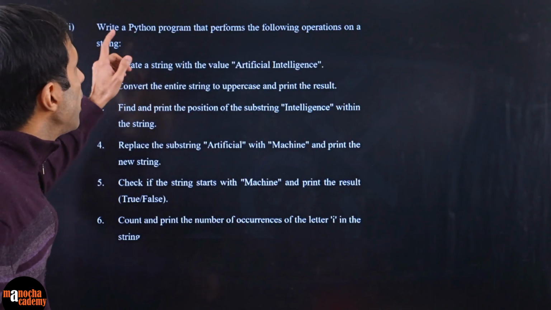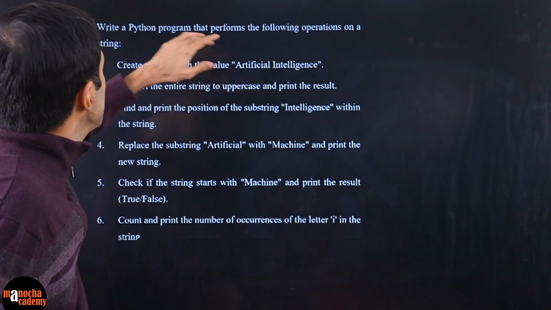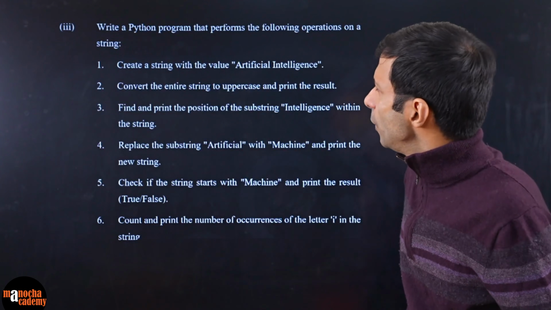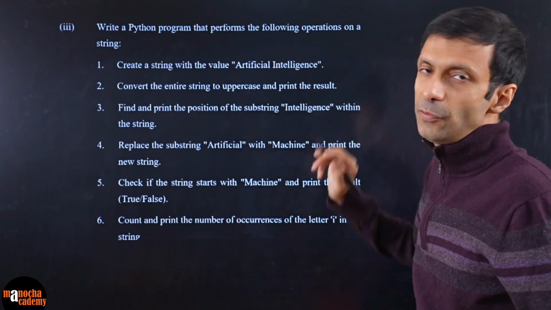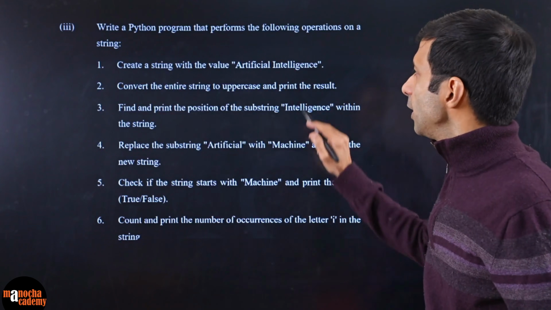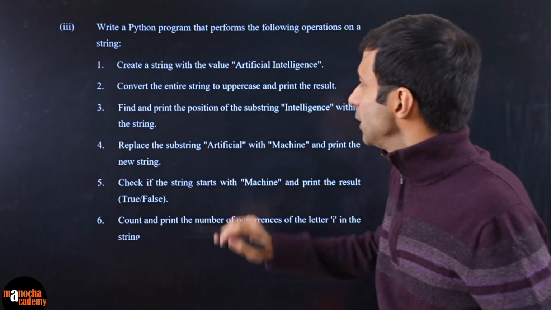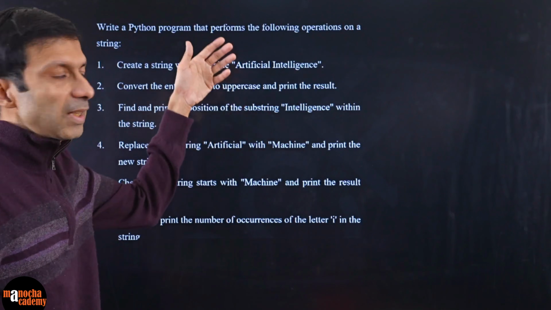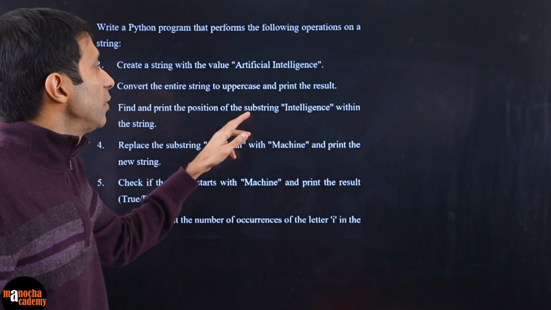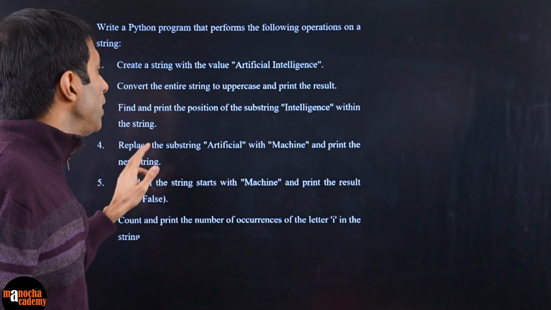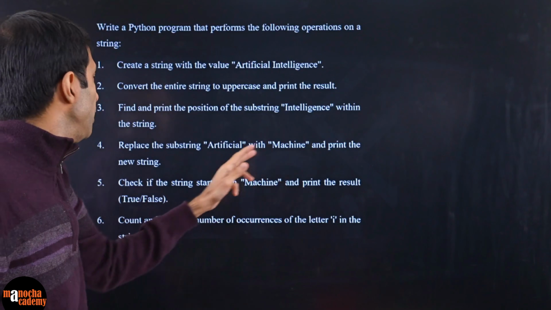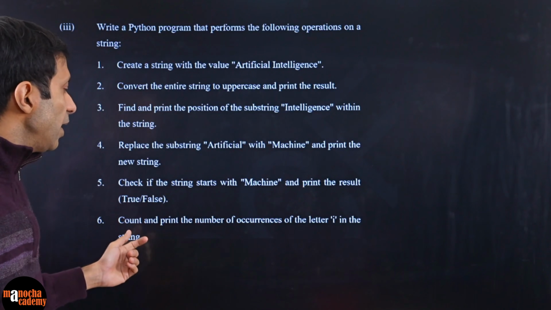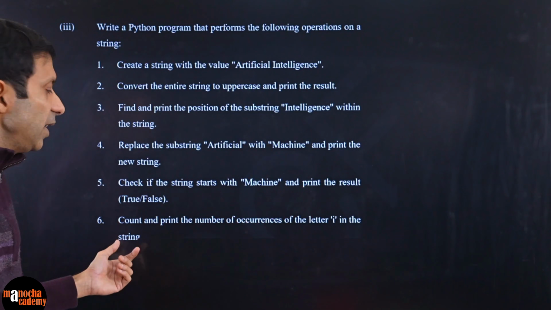What is the next question? Write a Python program that performs the following operations on a string. We need to create a string with the value artificial intelligence. Then convert the entire string to uppercase and print the result. Uppercase means capital, everything. Find and print the position of the substring intelligence within the string. Replace the substring artificial with machine and print the new string. Check if the string starts with machine and print the result. And count and print the number of occurrences of I in the string.